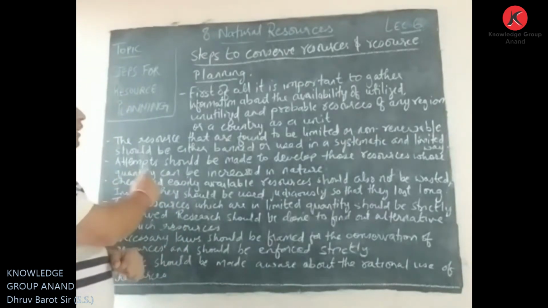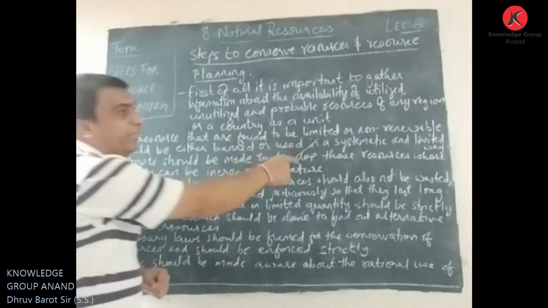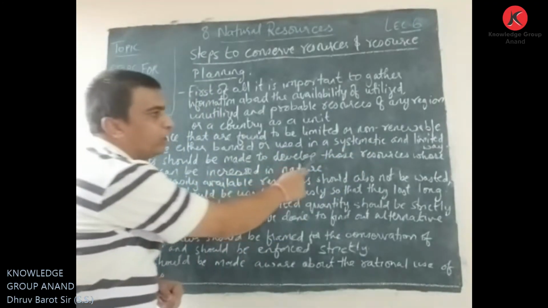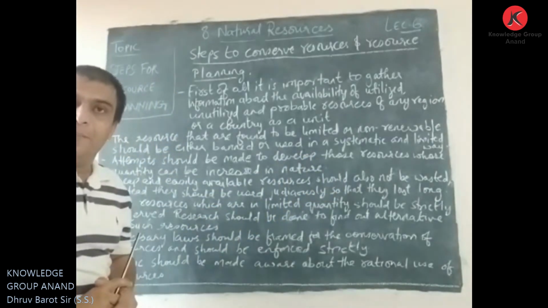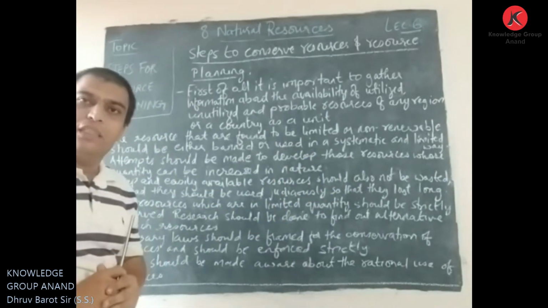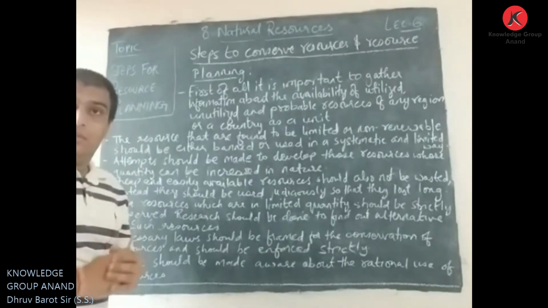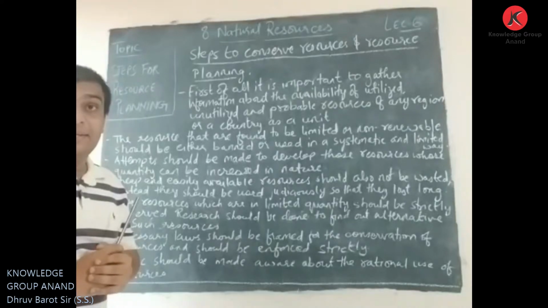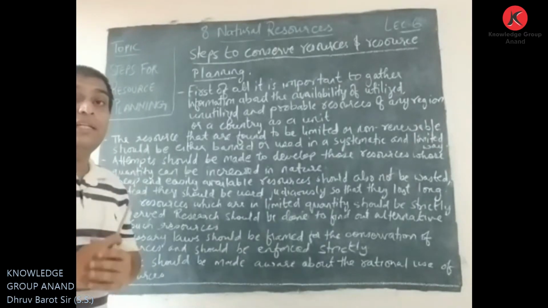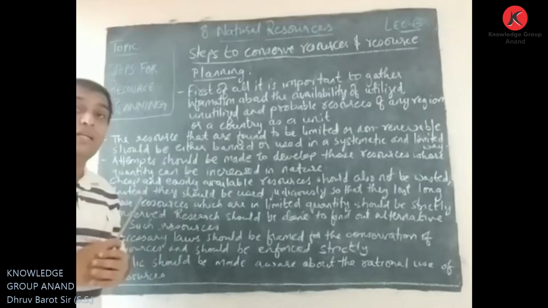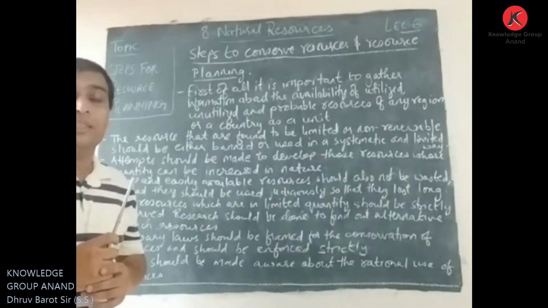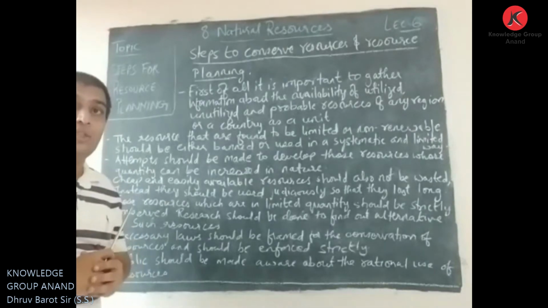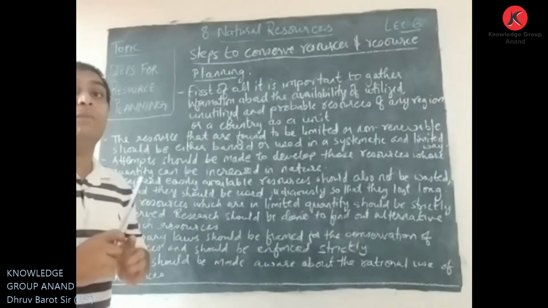Now the second step: the resources that are found to be limited or non-renewable should be either banned or used in a systematic and limited way. It is very clear, when we learned about the classification of resources on the basis of re-availability, that non-renewable resources, in comparison to renewable resources, are very important, because once they are destroyed, they cannot be obtained again.